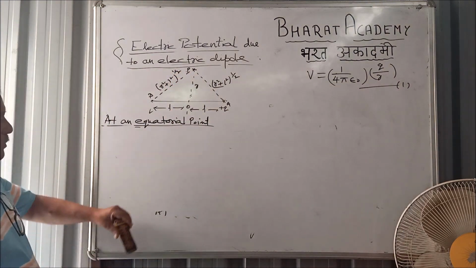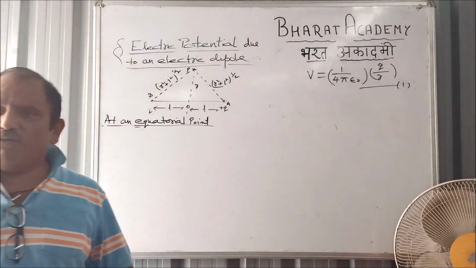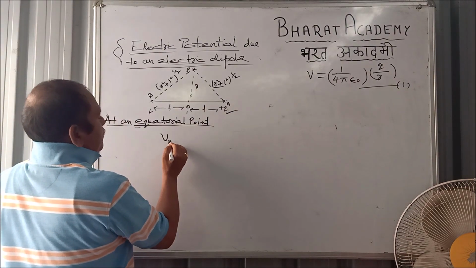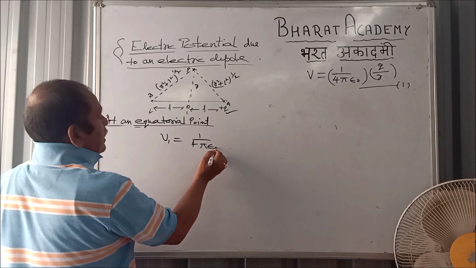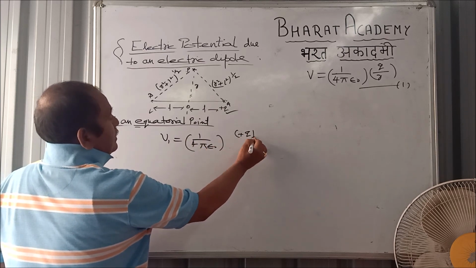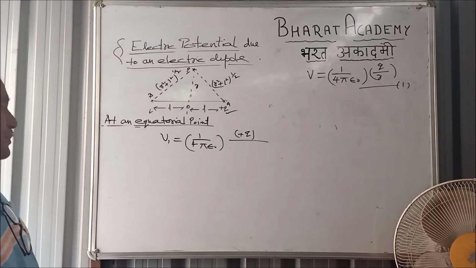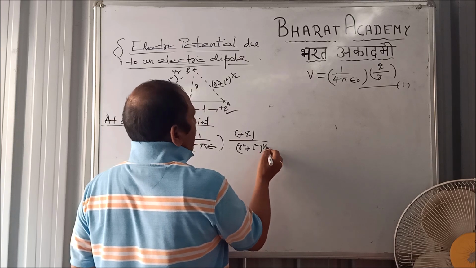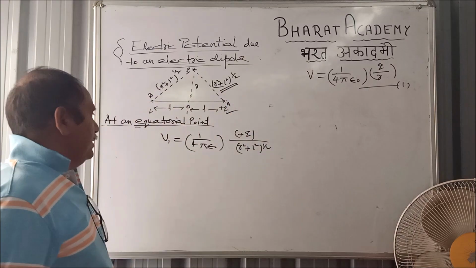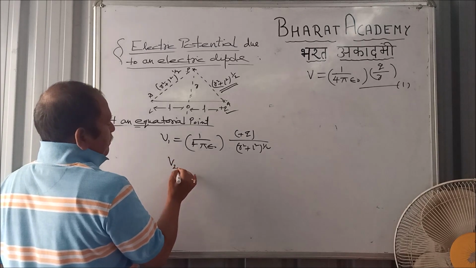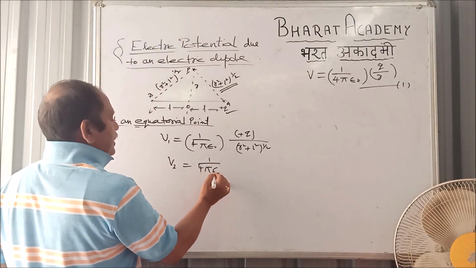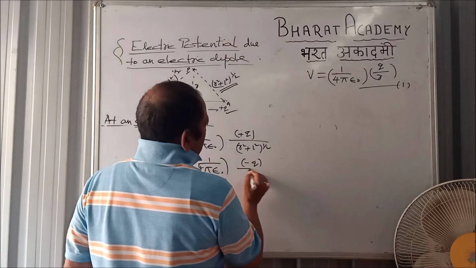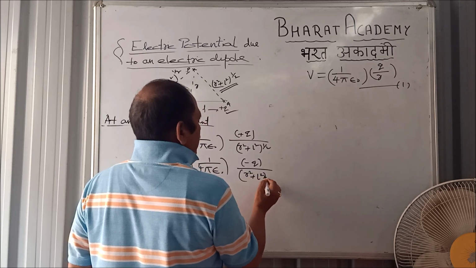The electric potential due to a point charge is 1 by 4 pi epsilon naught q by r. So V1 due to plus q is 1 by 4 pi epsilon naught plus q by AP, where AP is r square plus l square, its power half. And due to minus q, V2 is 1 by 4 pi epsilon naught minus q by r square plus l square, its power half.